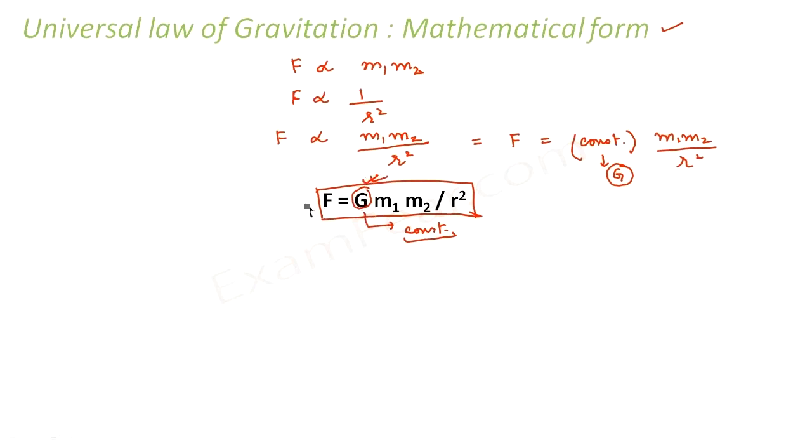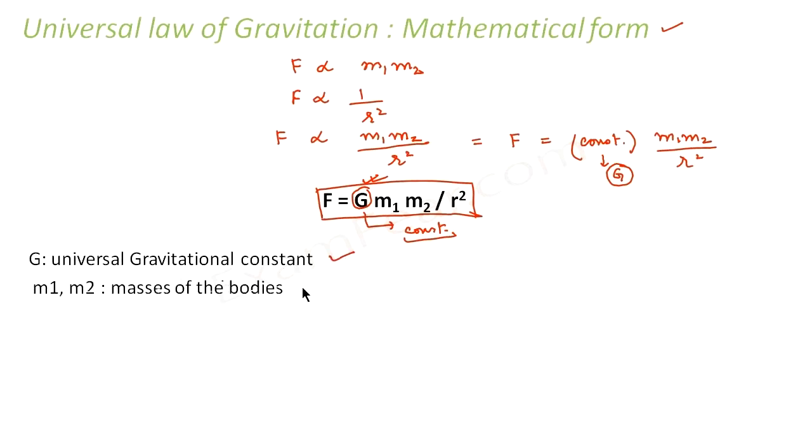So this is basically the mathematical expression of the universal law of gravitation, where G is the universal gravitational constant, m1, m2 are the masses of the two bodies, and r is the distance between them.